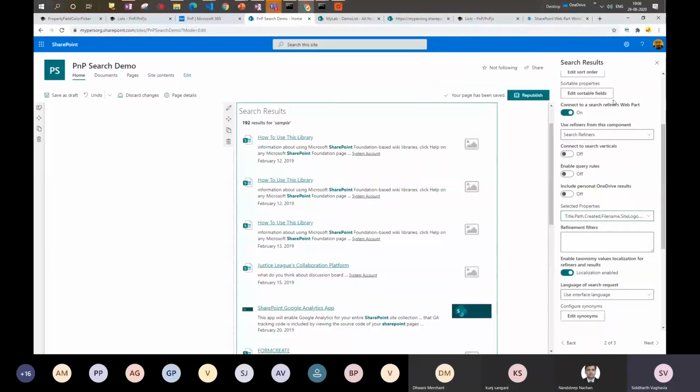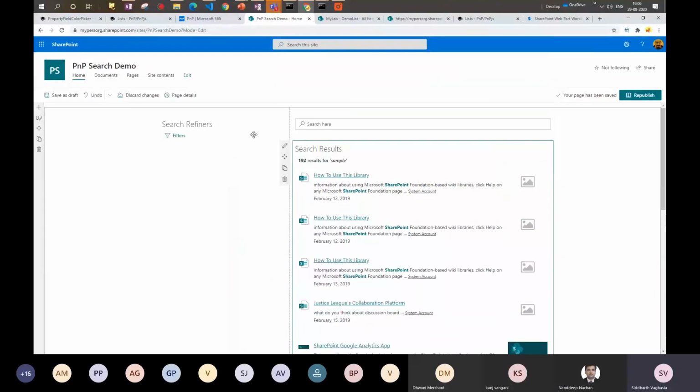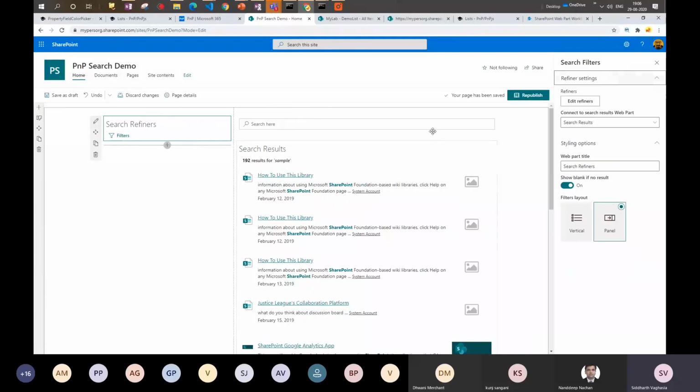Okay, and then we have the search refiner web part. So the search refiner web part basically has two layouts. Either you want to display it in a panel, or you want to display it vertically. So if you select here, the refiners will be displayed here only.